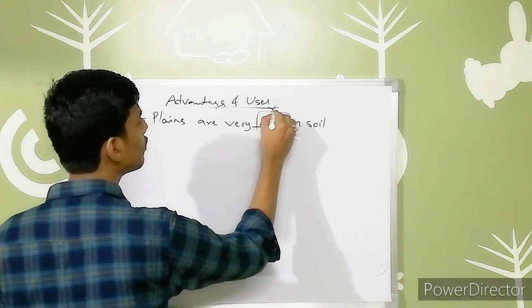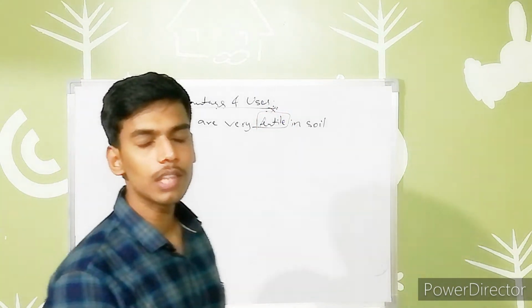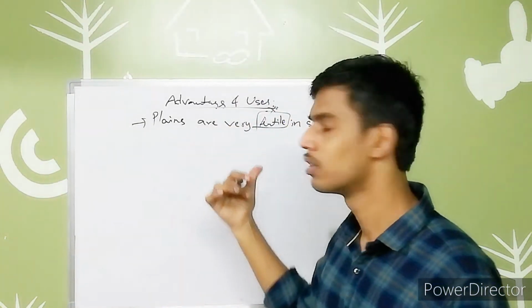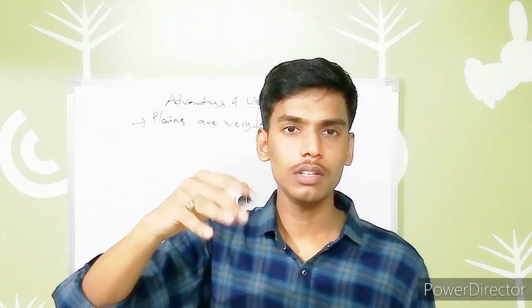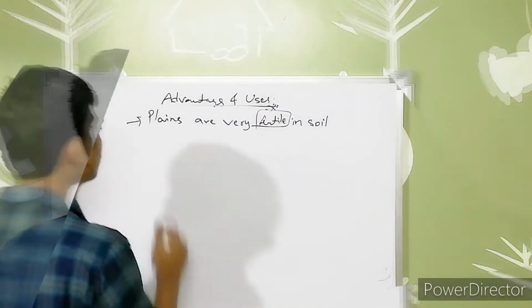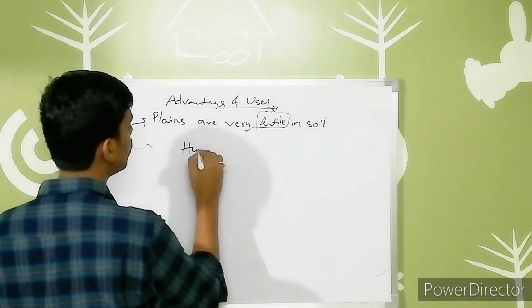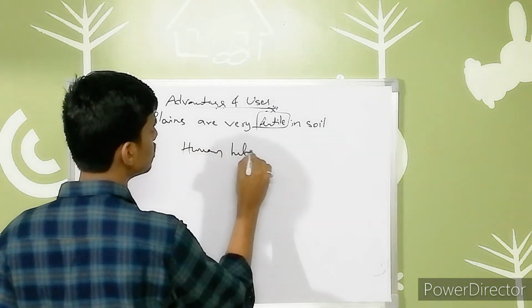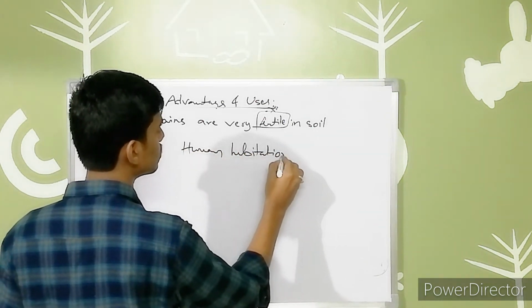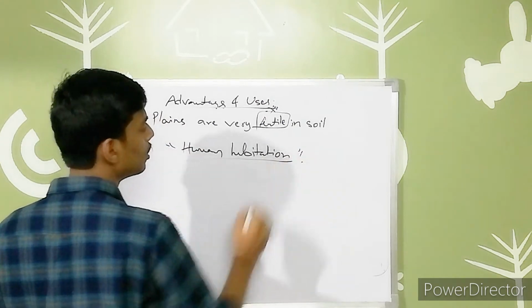The term fertile, we come across this word many times, means productive land. It should be more productive and good, right? This is regarding fertile. So it is mostly used for human habitation. It is best used for human habitation, right?